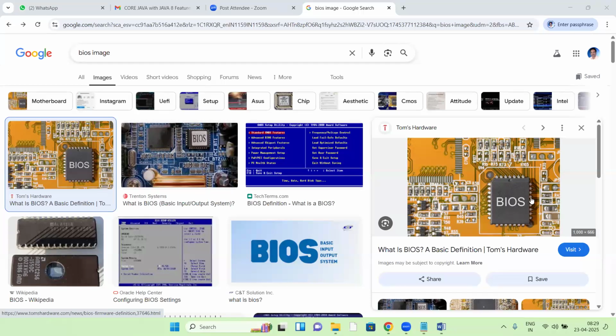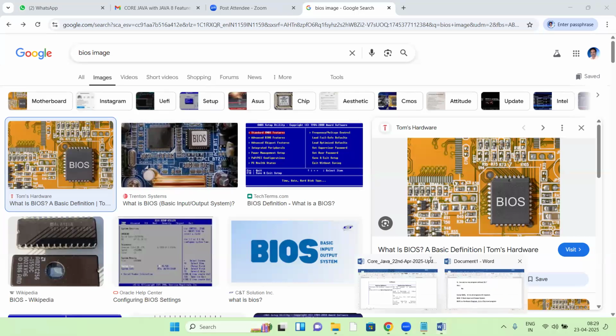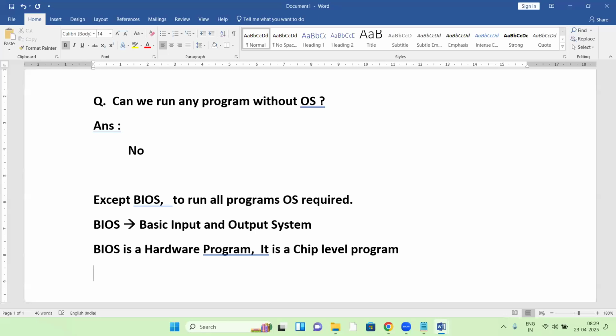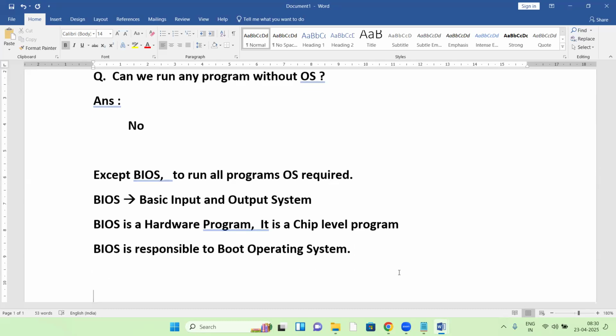That program is responsible to boot your OS. So your BIOS is responsible to boot the operating system. Yes, BIOS is responsible to boot the operating system.